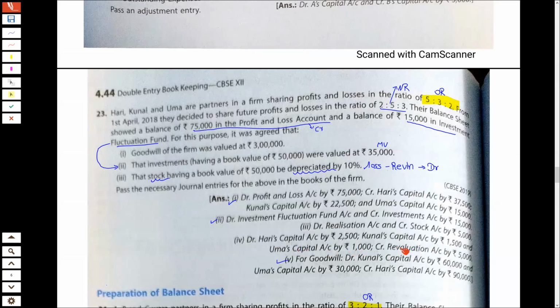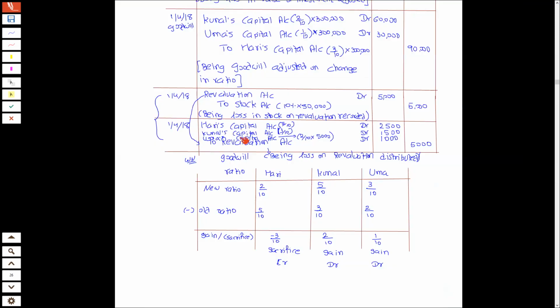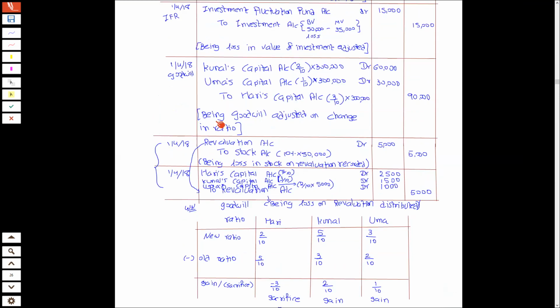And we distribute this revaluation account. Look here. Revaluation account की जगह पर by mistake they have written realization. Actually it is revaluation account. So we have credited revaluation account as well. So we have passed the entry for revaluation loss also. So raise your hand if you are clear about this question.